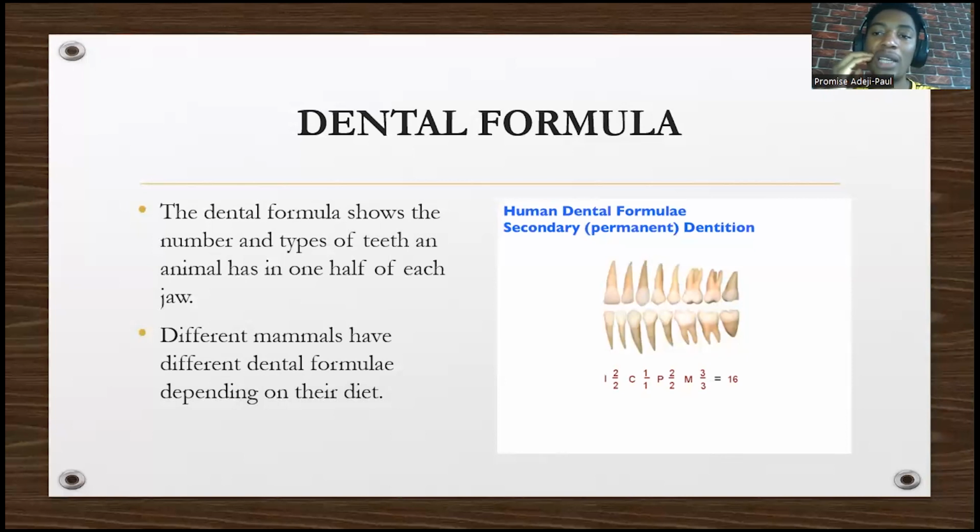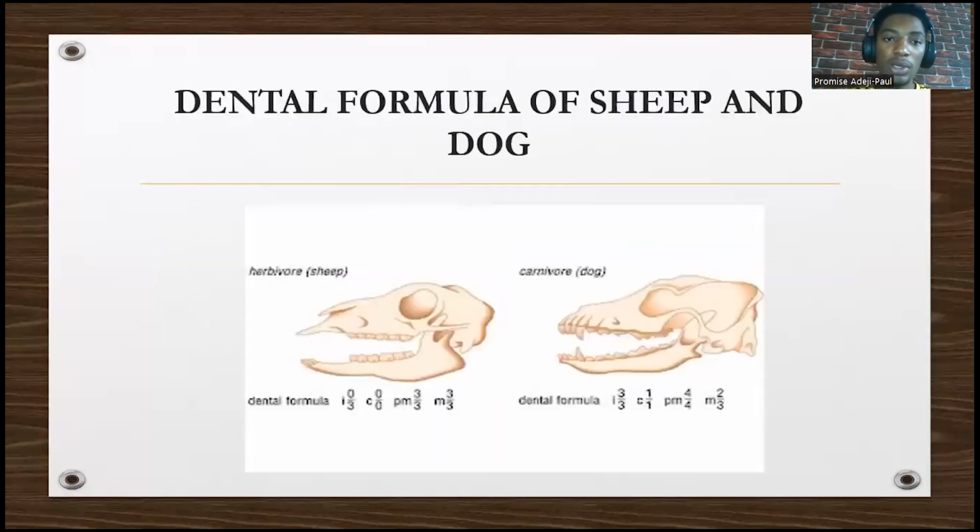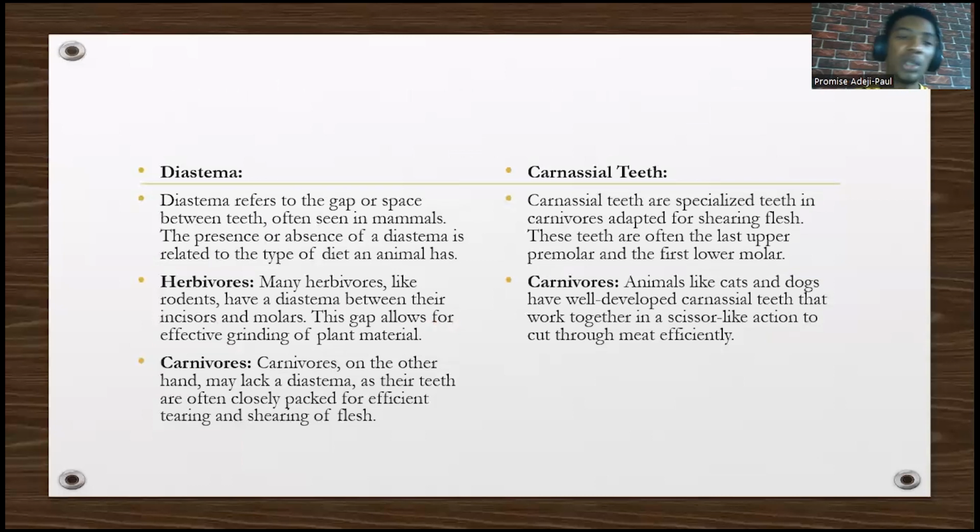So 16 on one side, 16 on the other side. That's why there are 32 adult teeth. These are pictures that depict the dental formula. You can see that some species, for example, don't have canine. That canine is replaced with what they call diastema. We'll see that. For a carnivore, we have 3142, 3143. You can see that it's not equal. I think 3142 was the one I was asked during my time. The carnivores usually have what we call carnassial teeth. We'll see that. So what is a diastema?